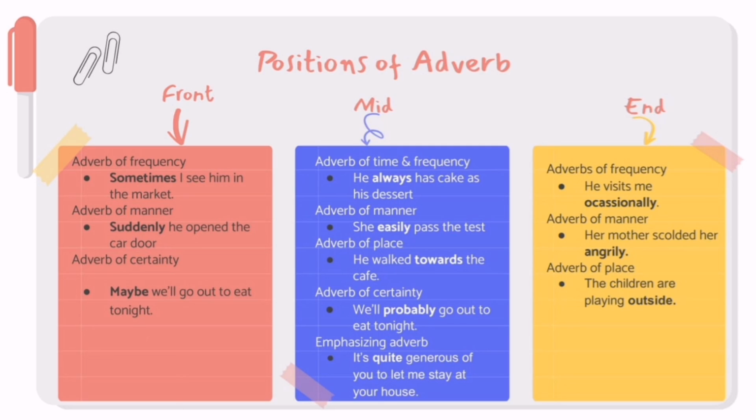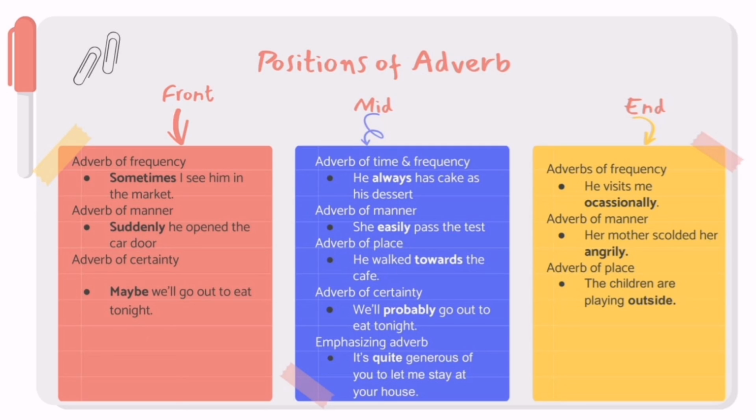Secondly, middle positions. The middle position of adverbs are often used next to the main verb. So there are five types of adverb here showing the middle position of adverbs. Adverb of time and frequency. He always has cake as his dessert. Adverb of manner. She easily passed the test.